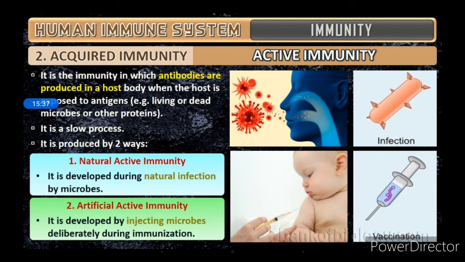That means immunization, which we already learned, right? The dead suspension of a particular microorganism can be injected into the body, and the antibodies can be activated. So that is actually done artificially, right? Those are the two types of active immunity, natural active immunity and artificial active immunity.